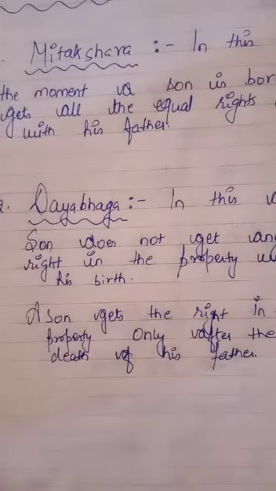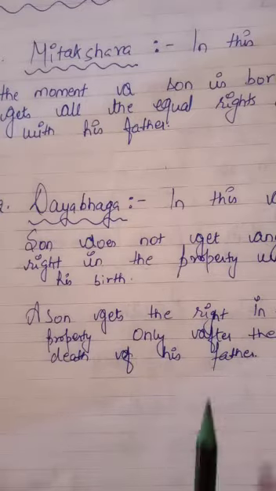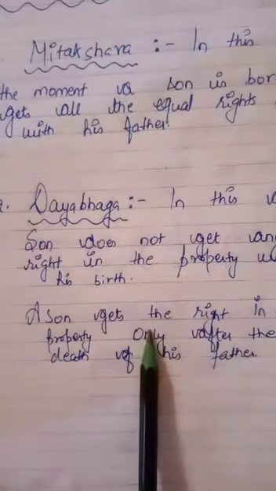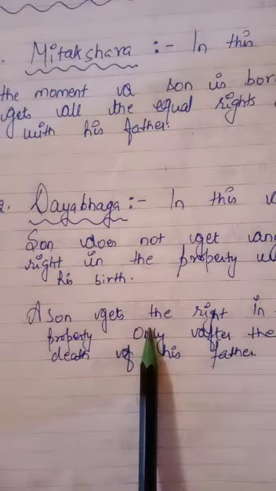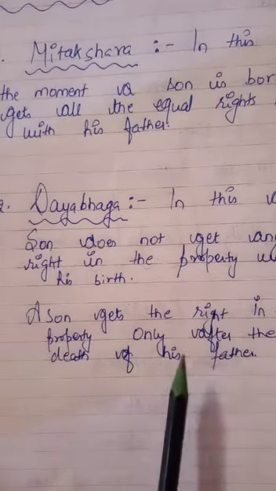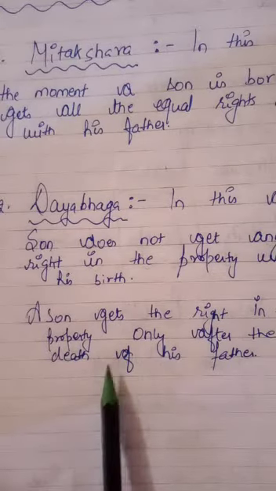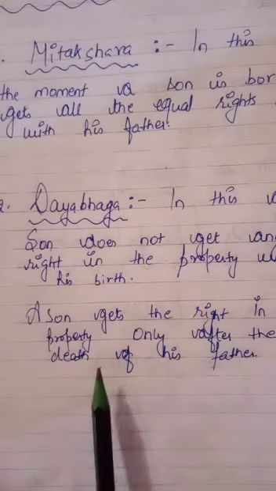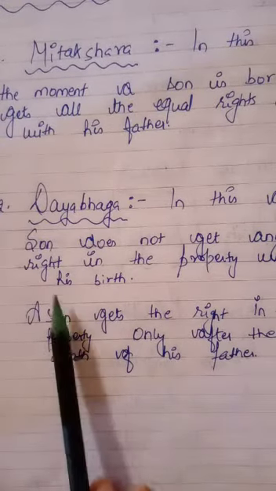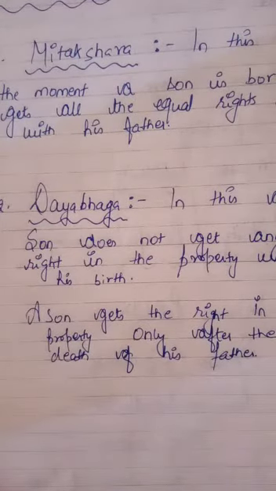Second school is Dayabhag. It prevails only in Assam, Bengal and some parts of Odisha, where Mitakshara is not prevailed. Under it, a son does not get any right in the property with his birth. Ancestral property remains under the absolute ownership of his father. A son gets his right in the property only after the death of his father.